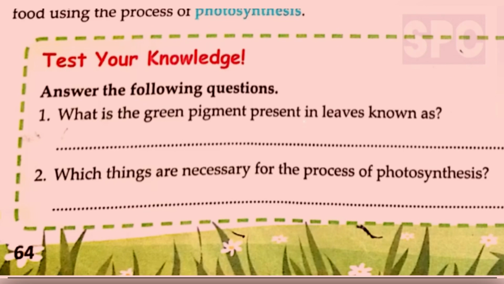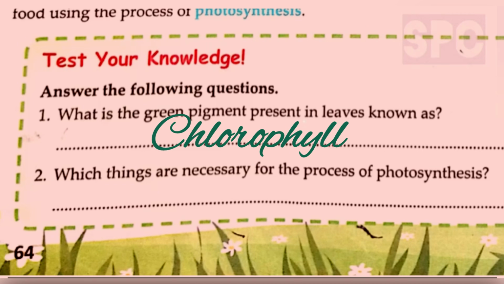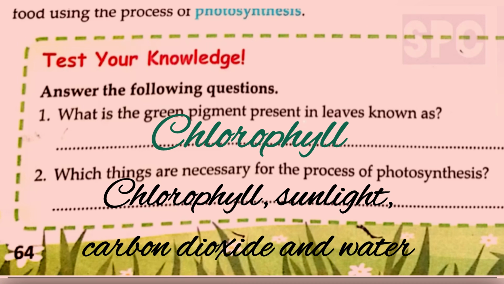Now it's time to do this activity given on page number 64. Test your knowledge. Answer the following questions. Question number 1. What is the green pigment present in the leaves known as? Answer. Students, the green pigment which actually gives green color to the leaves is called as chlorophyll. Question number 2. Which things are necessary for the process of photosynthesis? Answer. Students, chlorophyll, which is the green pigment present in the leaves, sunlight, carbon dioxide, and water are the things which are necessary for the process of photosynthesis.